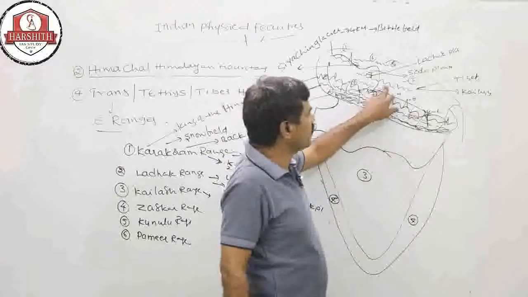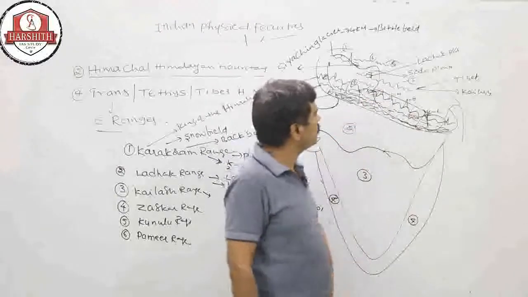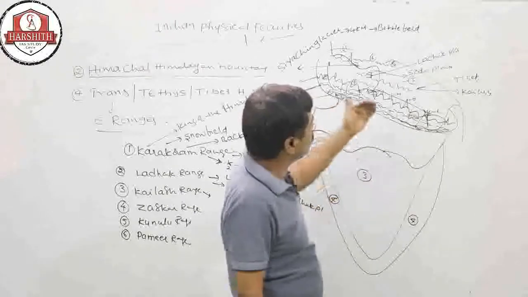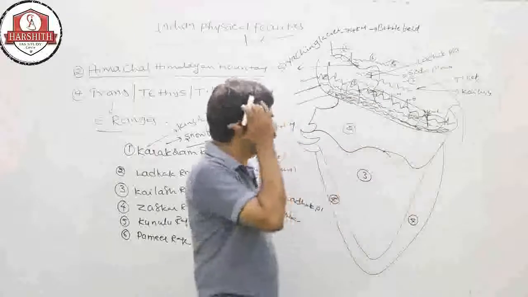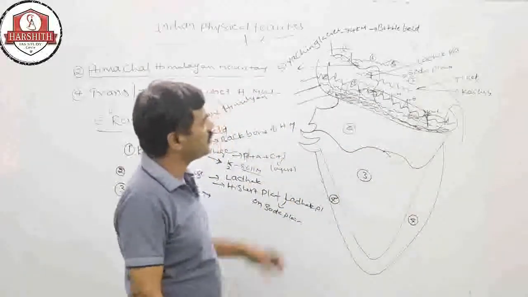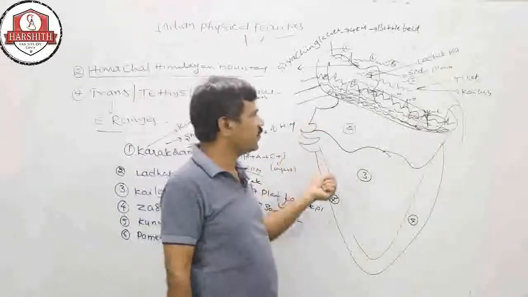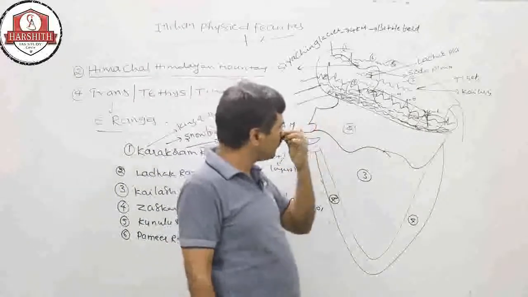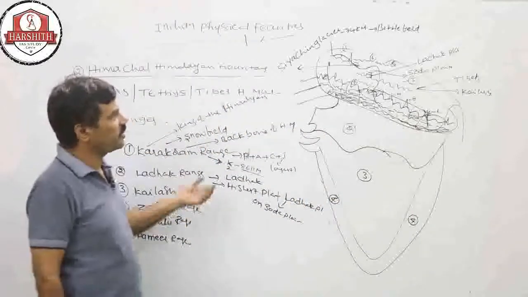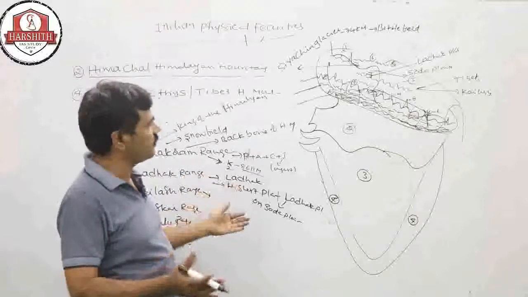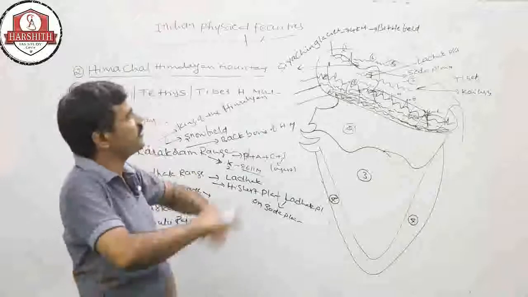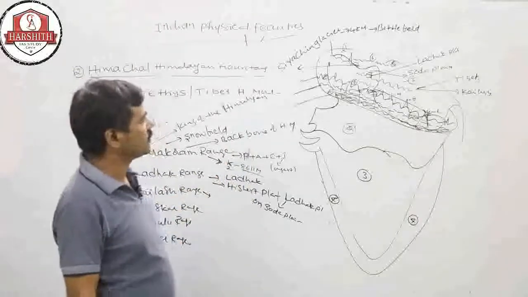Every year in June and July, many batches from India pass to go to Kailash, and at that time there is a complete snowfield. At that time Shiva is sitting on Kailash, doing meditation, and at that time Shiva is concentrating to create the universe.